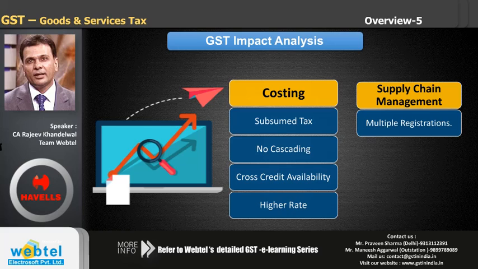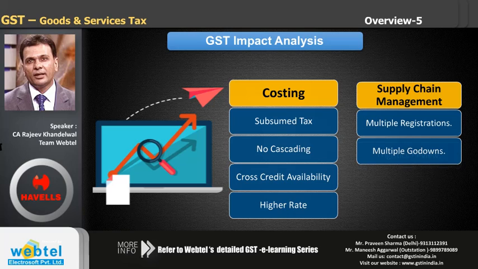Similarly, we could also consider whether we should have a single godown or multiple godowns, or within the same state we should have different godowns, or we should have godowns across the country or in various regions. These decisions again will be impacted because of GST, and we should take a decision now, because once GST comes then probably in some cases it will be late. So you can think of that.